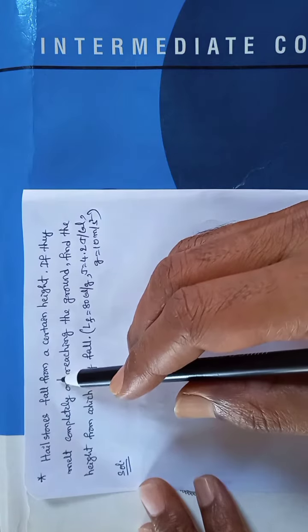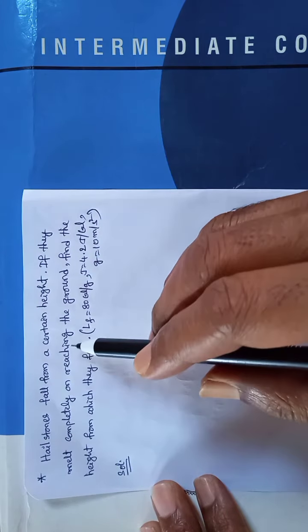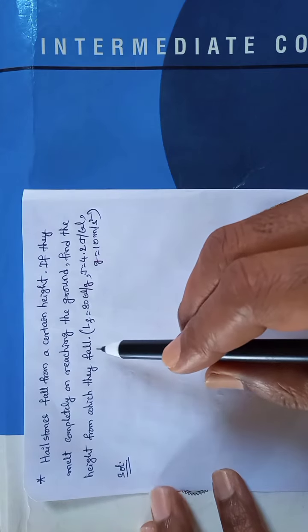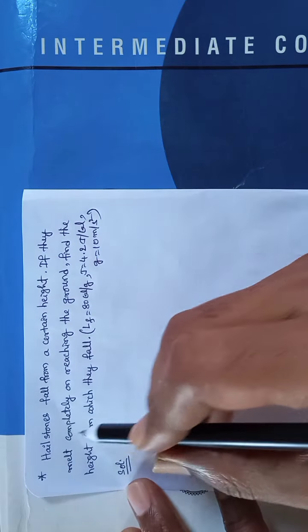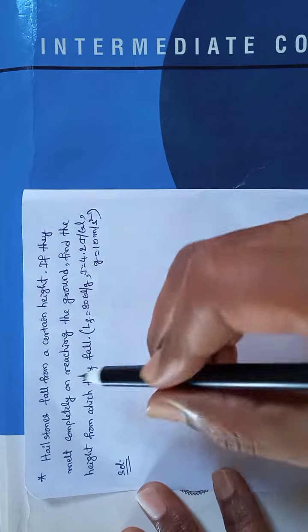Hailstones fall from a certain height. If they melt completely on reaching the ground, find the height from which they fall. Hailstones means the ice stones, and they will be at 0 degree centigrade.